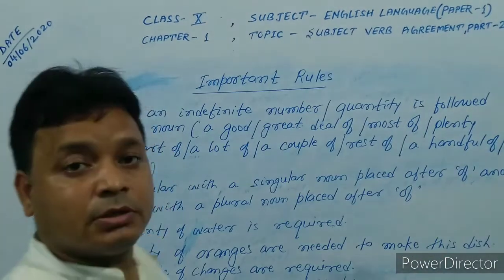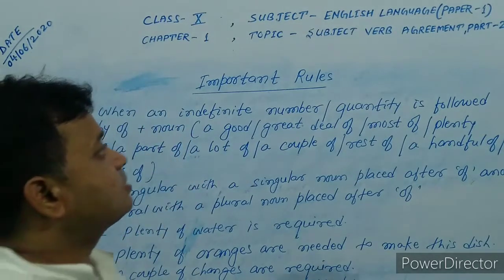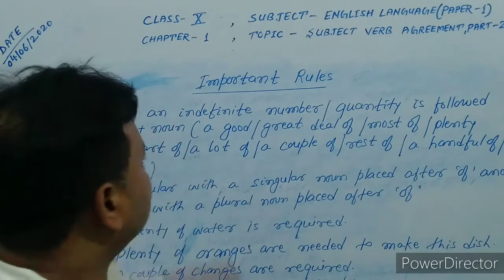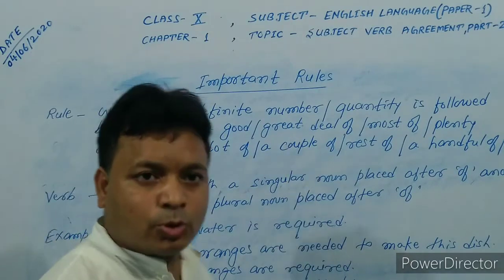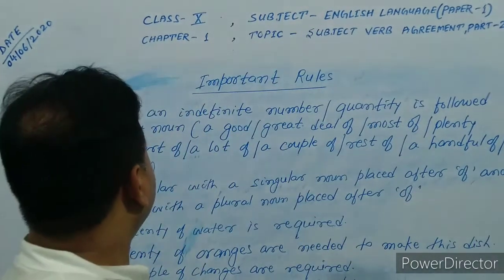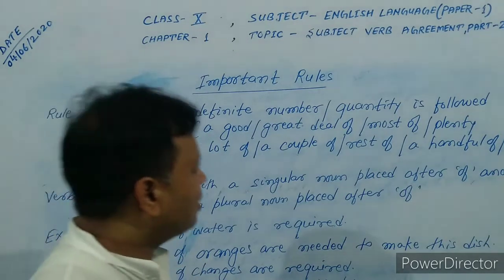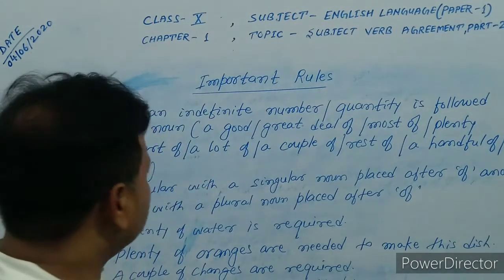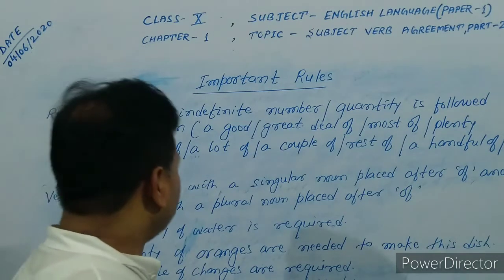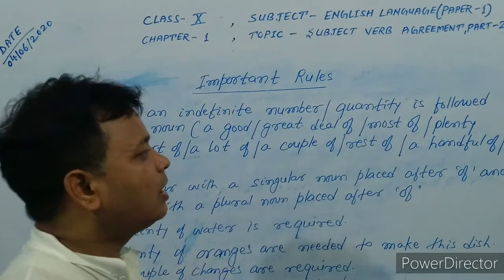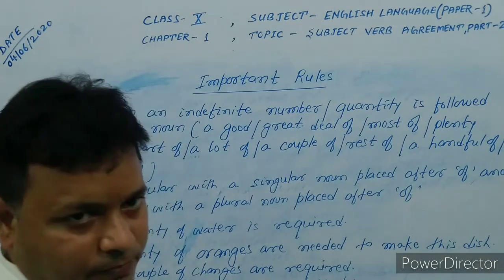I am going to tell you important rules of subject-verb agreement. When an indefinite number or quantity is followed by of plus a noun: a good deal of, a great deal of, most of, plenty of, a part of, a lot of, a couple of, rest of, a handful of, lots of.